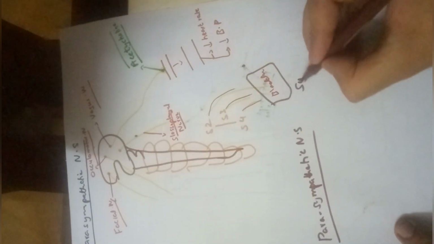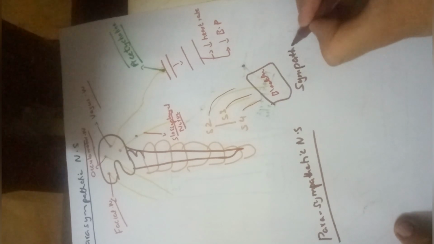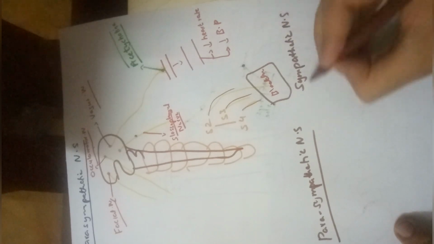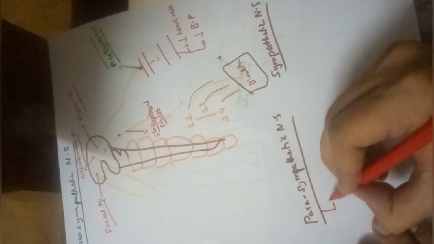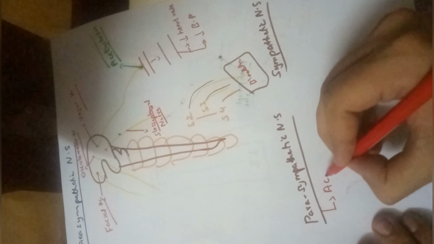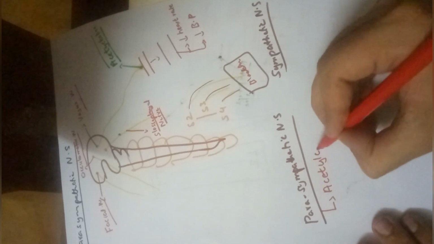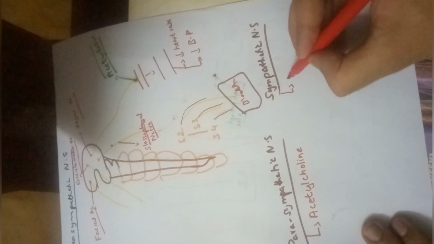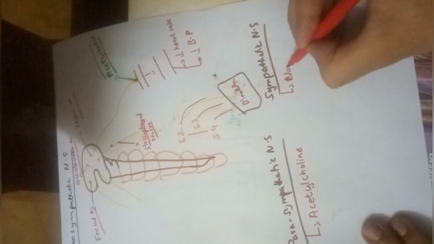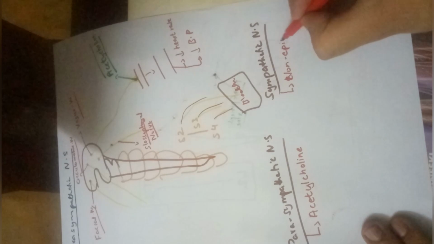So now let me tell you the main points that you guys must remember from this lecture. The parasympathetic nervous system secretes the neurotransmitter known as acetylcholine, and the sympathetic nervous system's neurotransmitter is known as epinephrine.